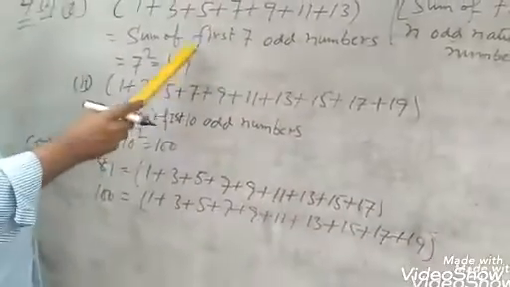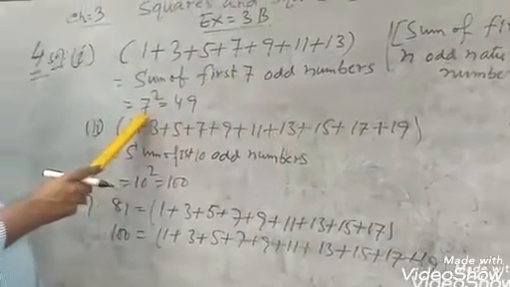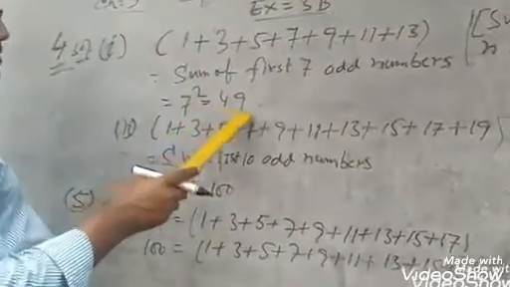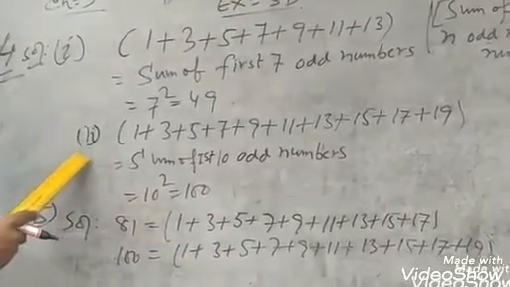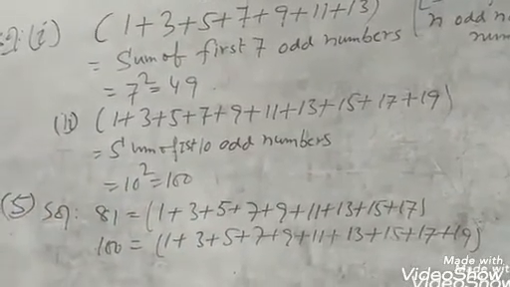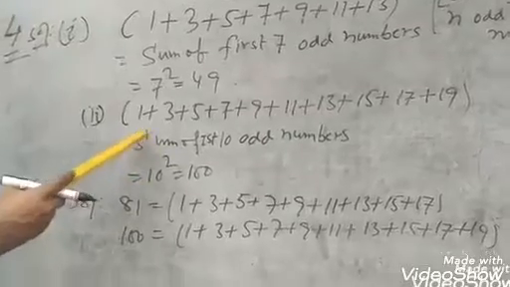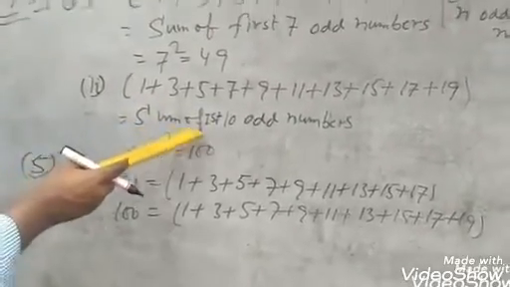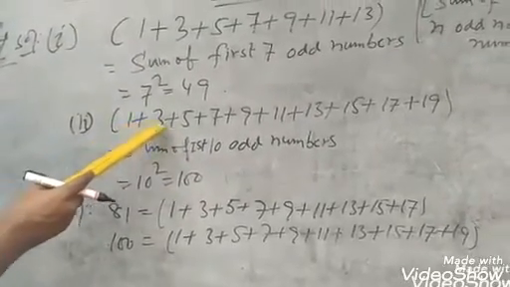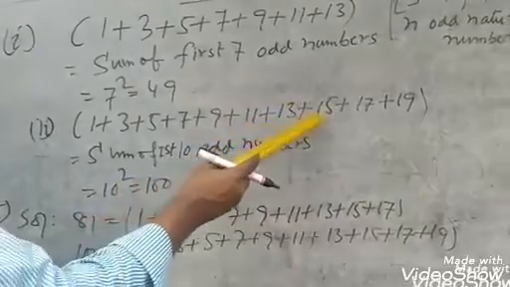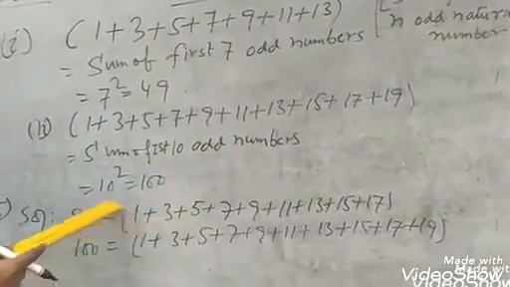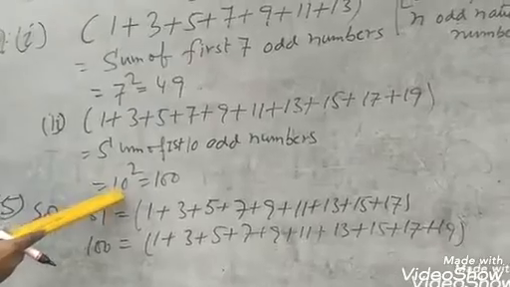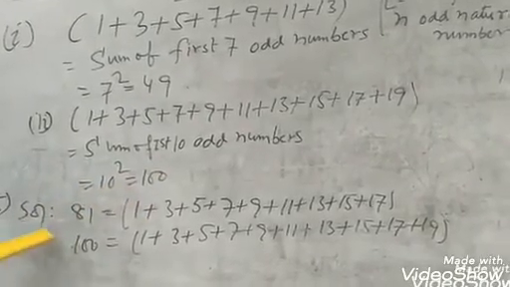Here the value of n equals 7. Therefore n square equals 7 square equals 49. Similarly, question number 2, same process. The sum of the first odd numbers 1, 2, 3, 4, 5, 6, 7, 8, 9, 10. The sum of the first 10 odd numbers, you know that is n square, that means 10 square equals 100.